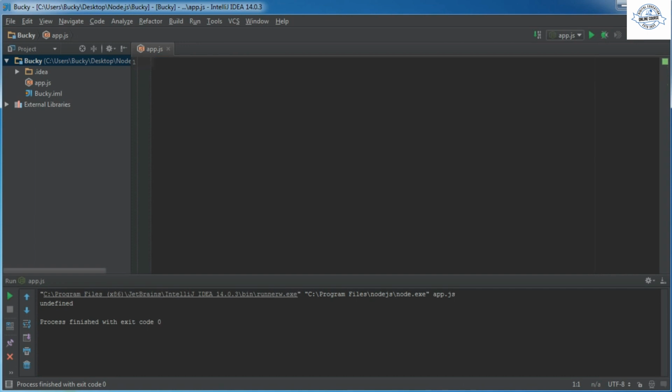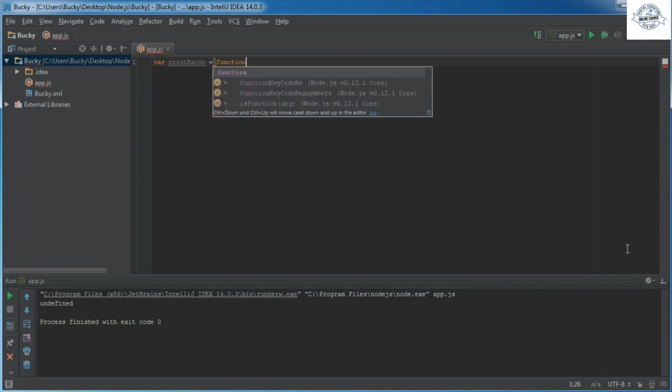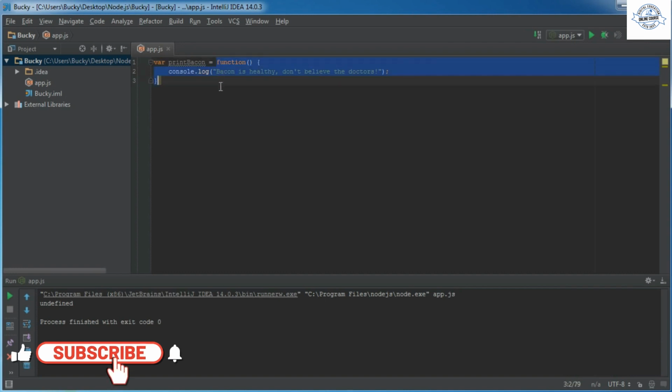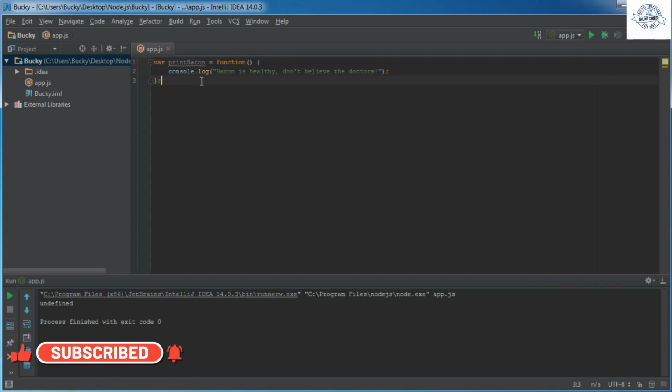Now, one other thing I want to show you guys is this. What you can do is you can actually have a variable, and we'll just say printBacon, and you can set a variable equal to an anonymous function. So say that we had a function, and we'll just make a really simple, stupid function. What's this function gonna do? We'll just print something out. So console.log, "Bacon is healthy. Don't believe the doctors." Might as well capitalize that, make this a little bit more formal. Alright, so we pretty much have a function that prints something out, semicolon right there.